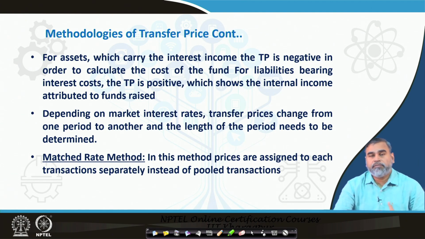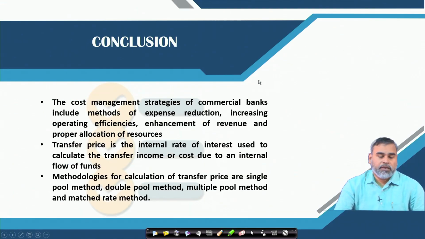Then we have another method called the matched rate method. In this method, the prices are assigned to each transaction separately instead of to pools of transactions. For each asset or each transaction, the prices are different, which is more complex in nature. So, these are the different methods which are used for transfer pricing.